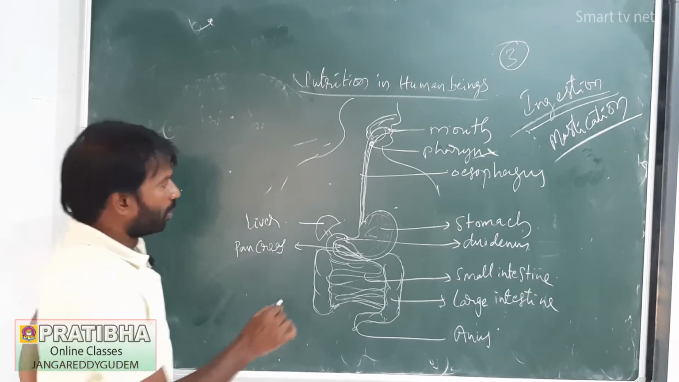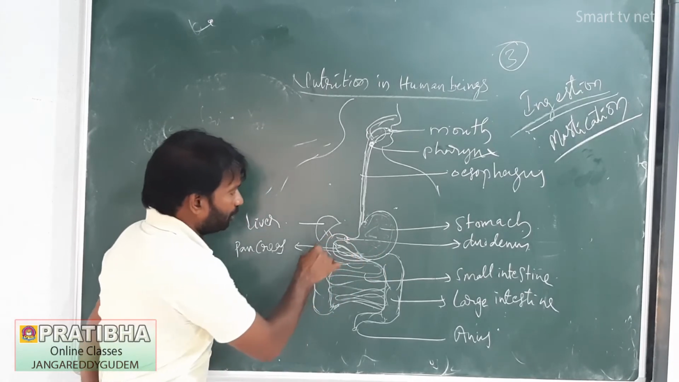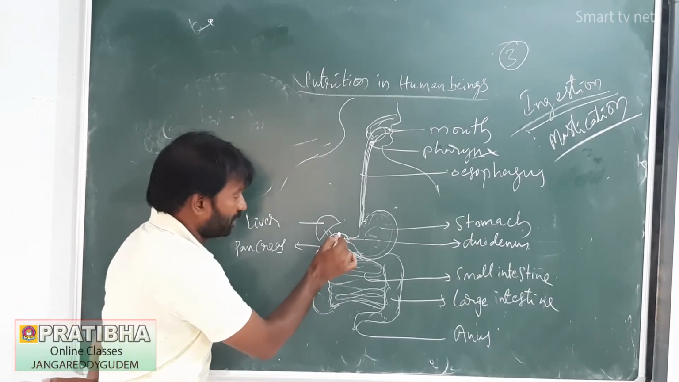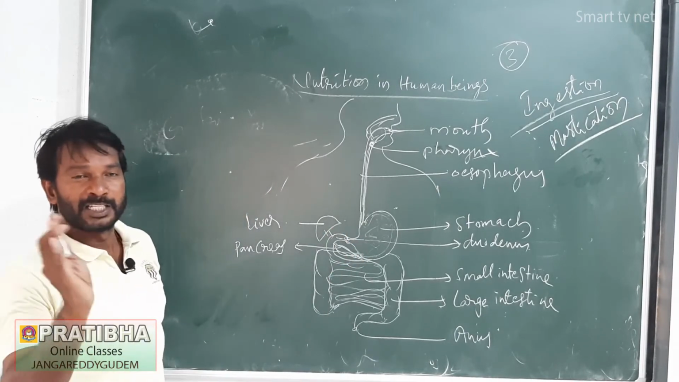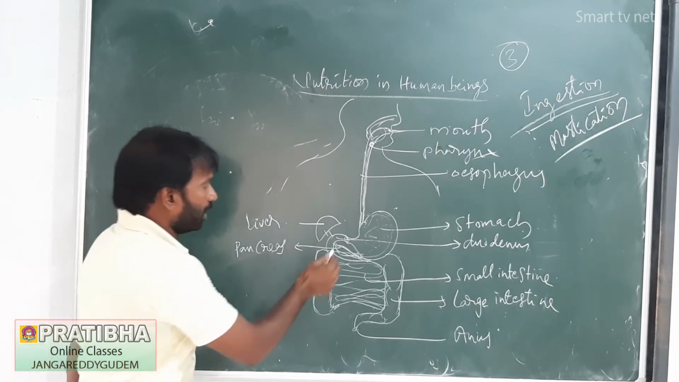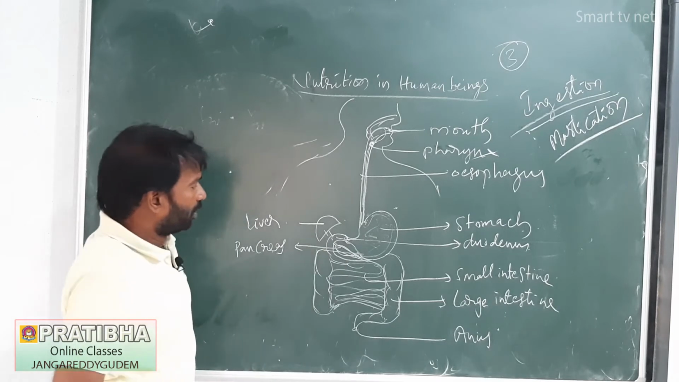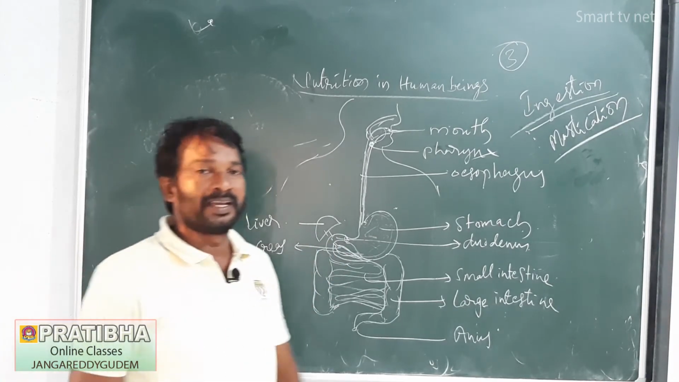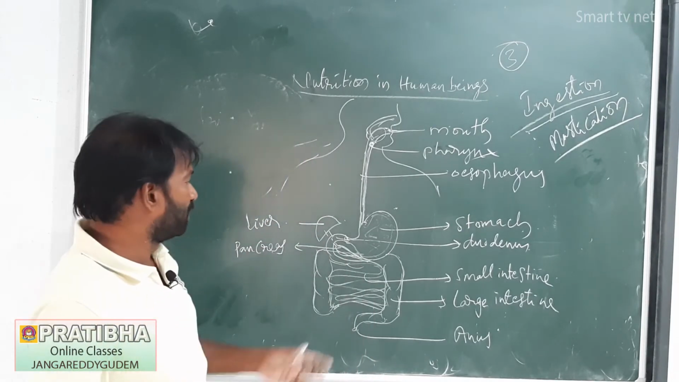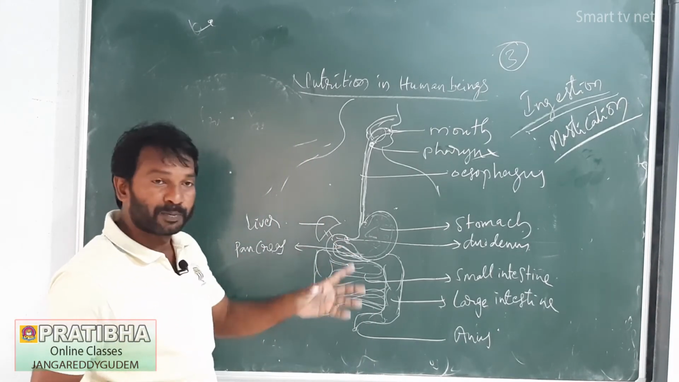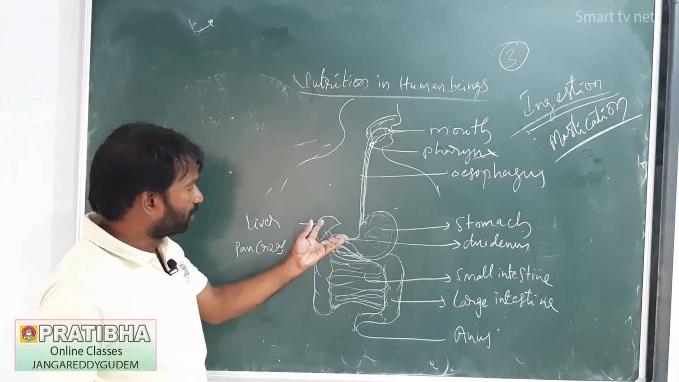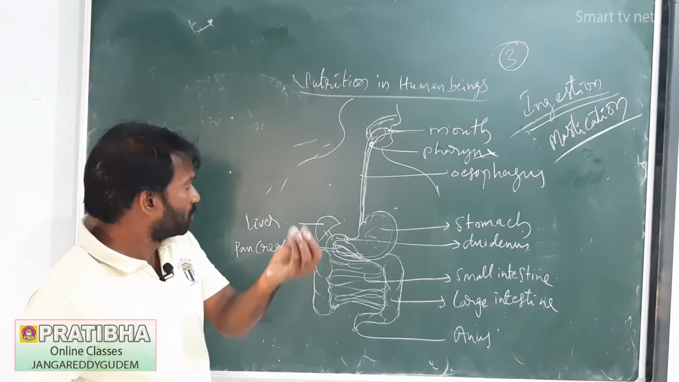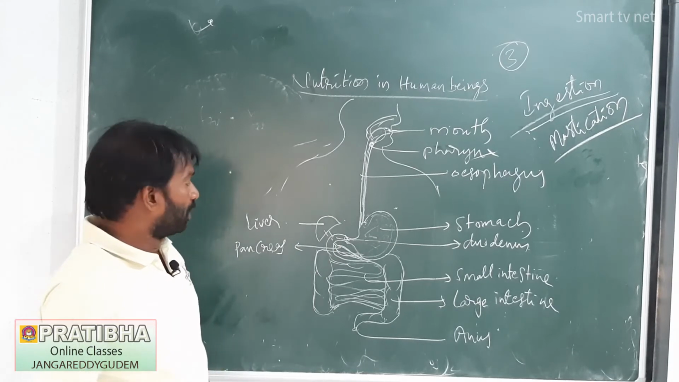Next, the food materials pass into the duodenum through the pyloric sphincter, which allows only a small quantity at a time. After entering the duodenum, the hormones secretin and cholecystokinin act here. By this action, the liver and pancreas are both activated, and both these glands release their juices into the duodenum.